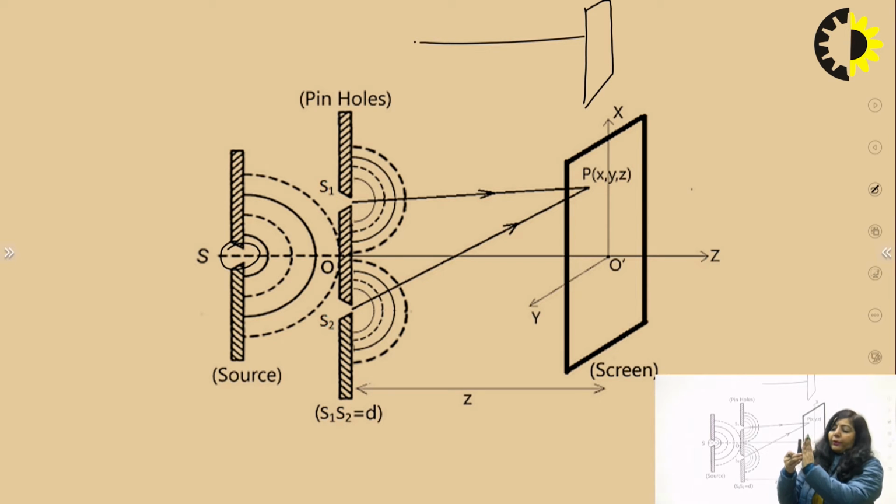Now in that plane, we are taking 2 points. So now we have those 2 points A and B in this particular plane. Now you have to see whether there is coherence between these 2 points in a plane perpendicular to the direction of propagation, whether the light which is obtained at those 2 points is coherent or incoherent.